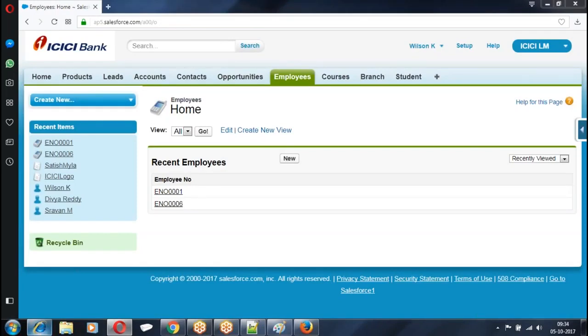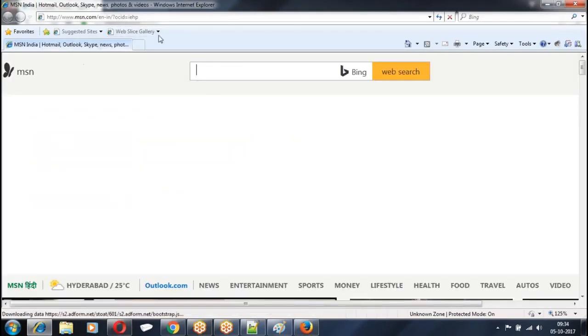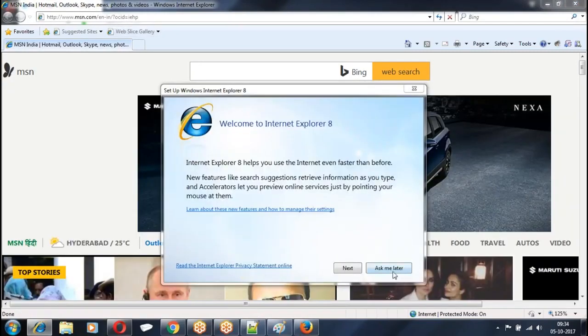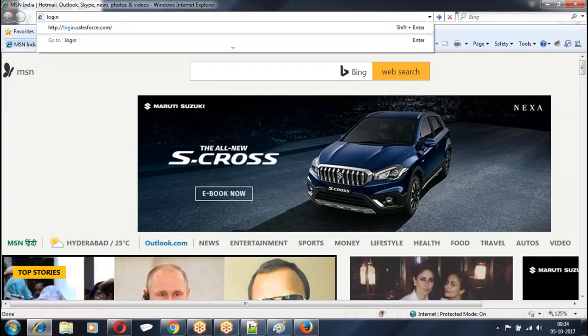I am using 4 different browsers here. So everybody is using Internet Explorer.